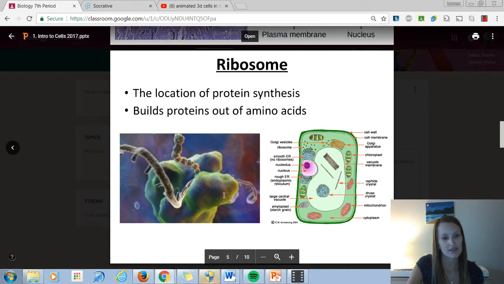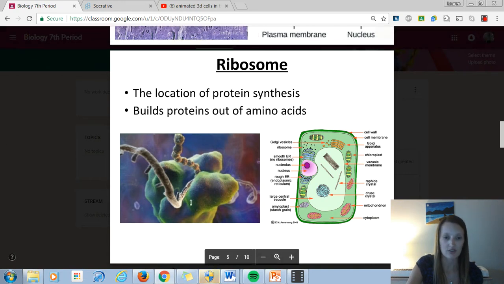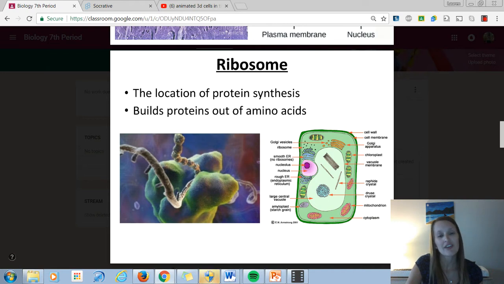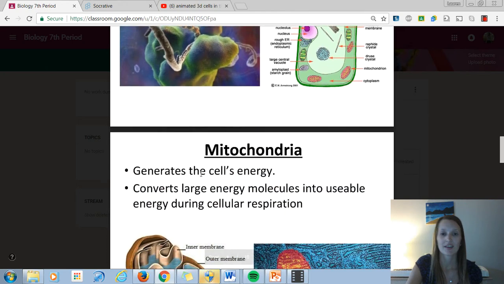And so this picture makes it look bigger than it is because we're really zoomed in. But this big blob, the kind of greenish blob, is the ribosome. And then all of these little circles, those are amino acids. So it's like a little factory building together piece by piece to make the proteins. Okay, we have two more.